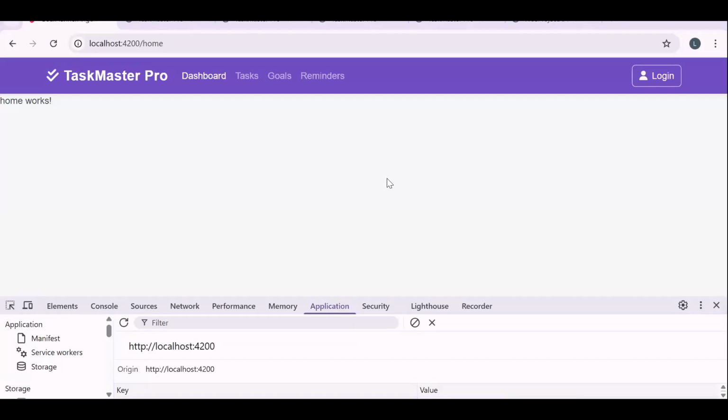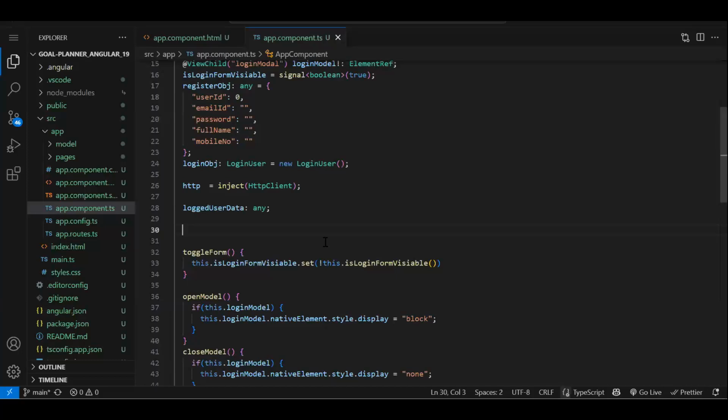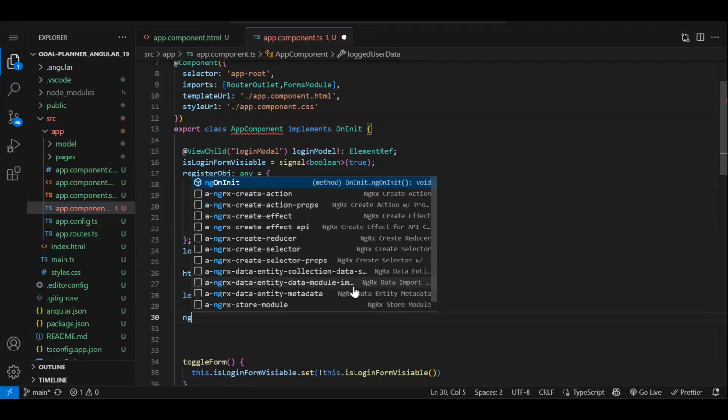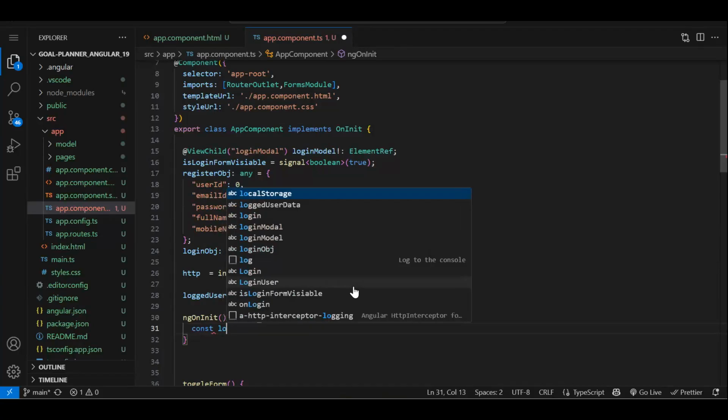Now we know that I'm logged in. So if the user reloads again, we need to read the local storage data. So how do we know whether the user is logged in or not? If in the local storage we have this key, then we can say the user is logged in. Else, it is not logged in. So on the page load also, we need to read the local storage data. For that we have to make use of the ngOnInit lifecycle event. So in ngOnInit, we will read the local storage data.